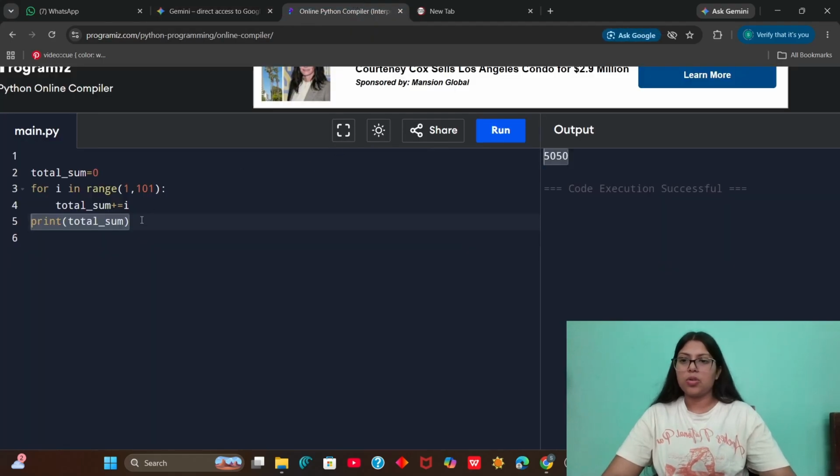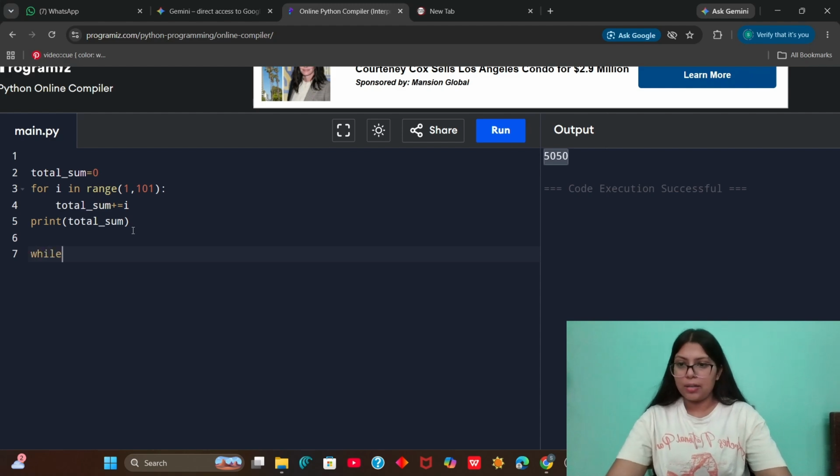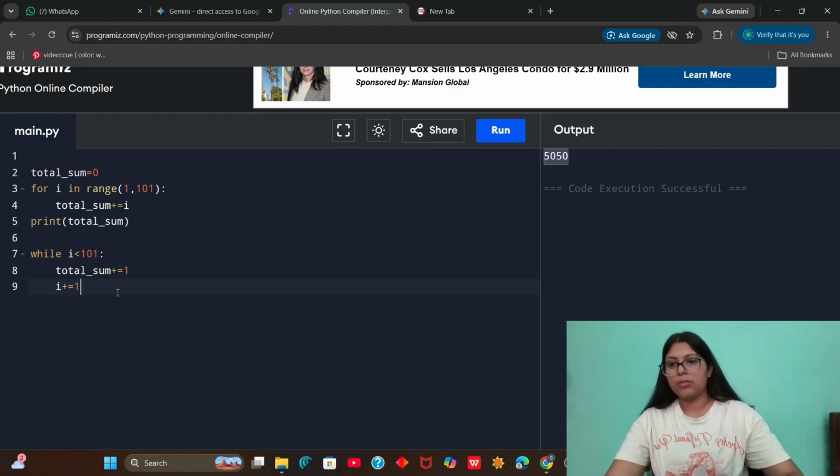Acha, we can also do it using our while loop, where we can say that it should be less than or equal to 100. Yes, okay. Yeah. And here I will add I to total sum. And for each case, I'm going to increase I by 1.